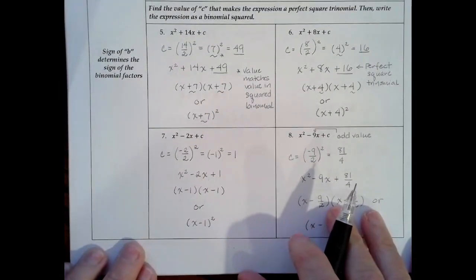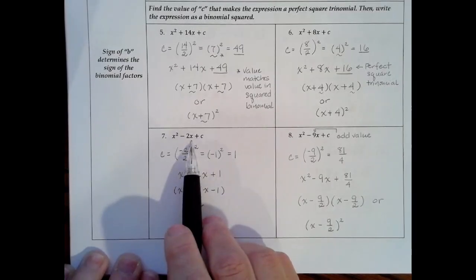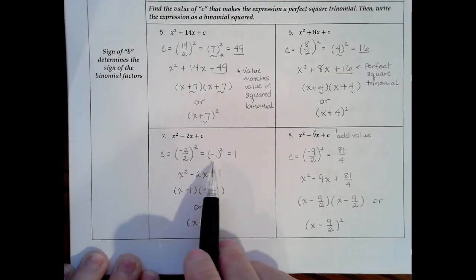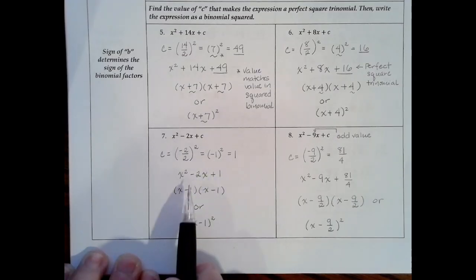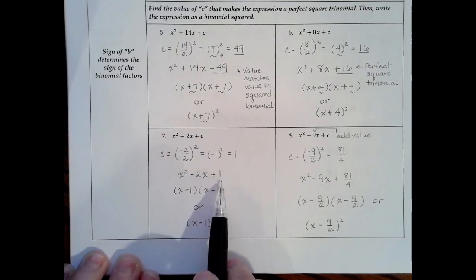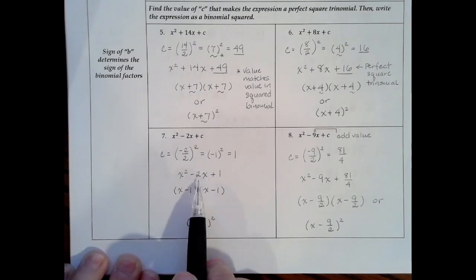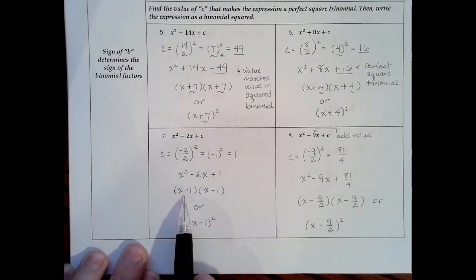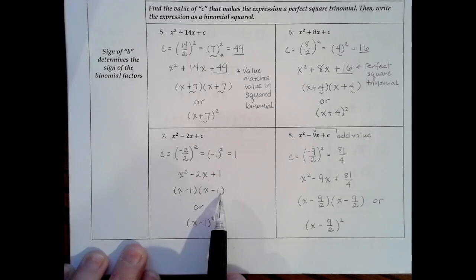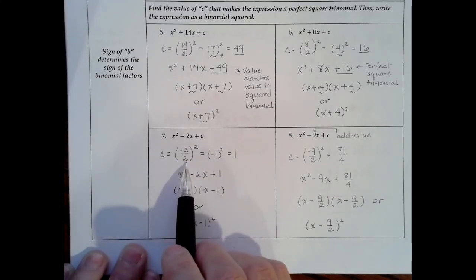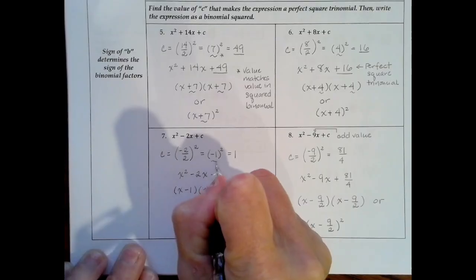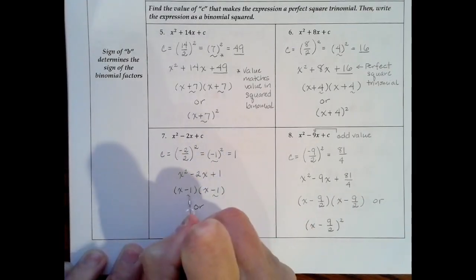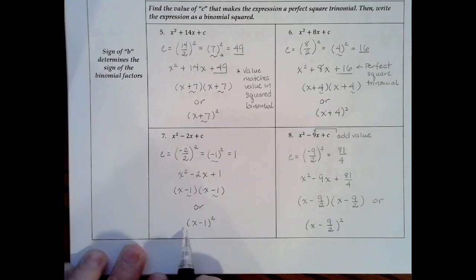I've got x squared minus 2x plus c. I'm going to take the negative 2x, divide it by 2 and get negative 1, and square that term. Negative 1 times negative 1 is a positive 1. So we get x squared minus 2x plus 1. And so two numbers that multiply to get 1 but add together to get a negative 2 are going to be x minus 1 times x minus 1. So once again, notice negative 2 divided by 2 is negative 1, and that's the number that ends up in each of these factors. So we end up with x minus 1 squared.